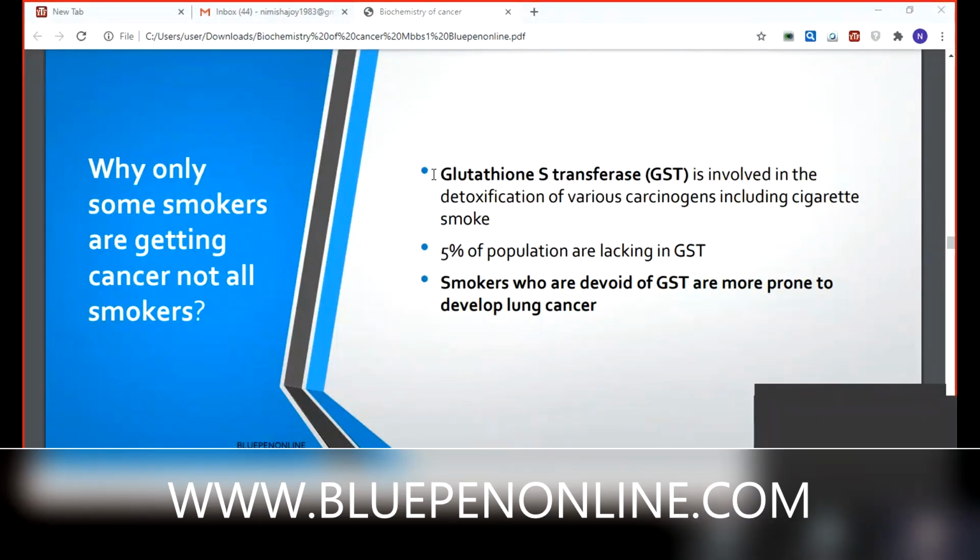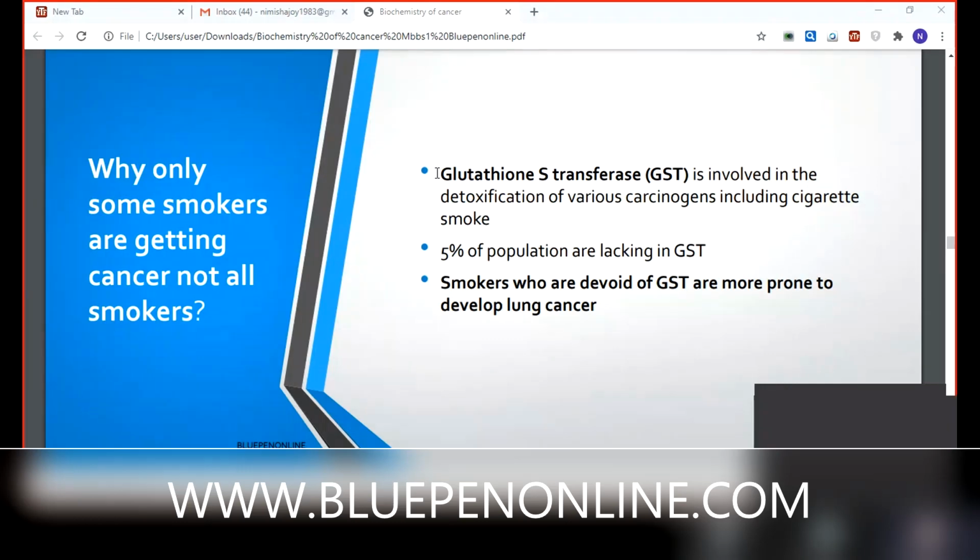This particular enzyme is involved in the detoxification of various carcinogens, including cigarette smoke. 5% of the population are lacking in GST. Smokers who are devoid of GST are more prone to develop lung cancer. So they get lung cancer at an early stage, 30 to 40 or 20 to 30.